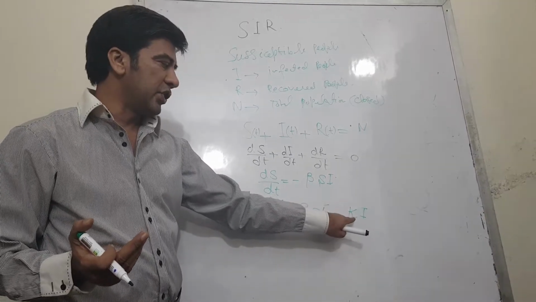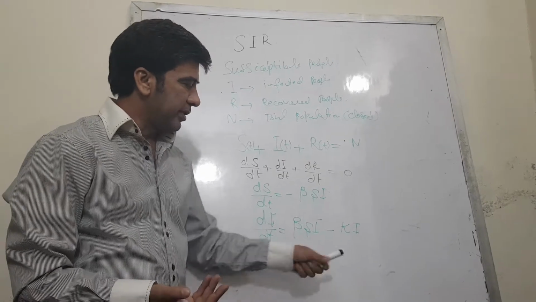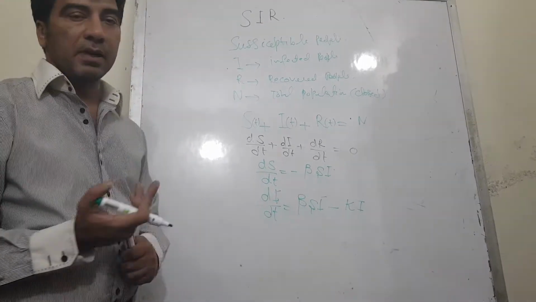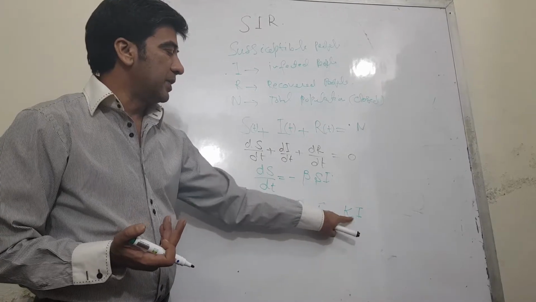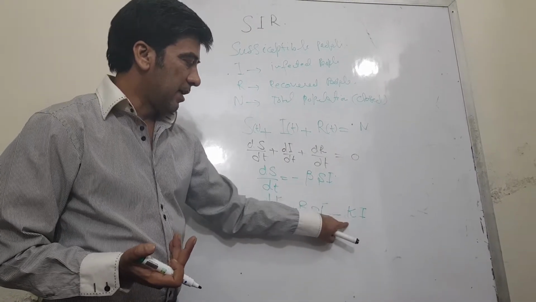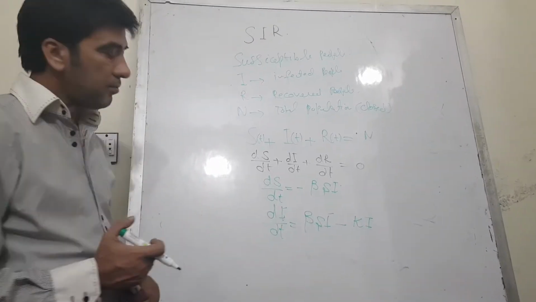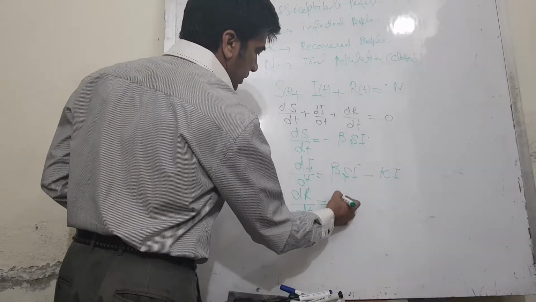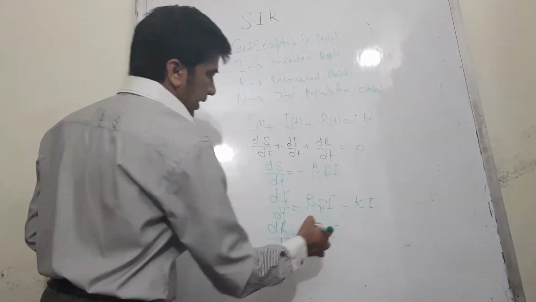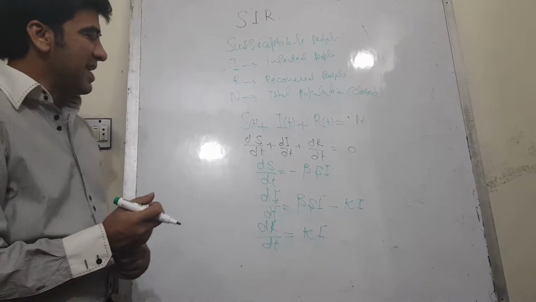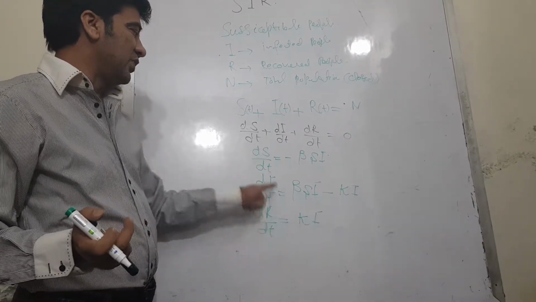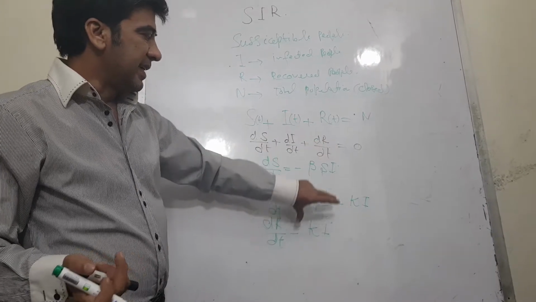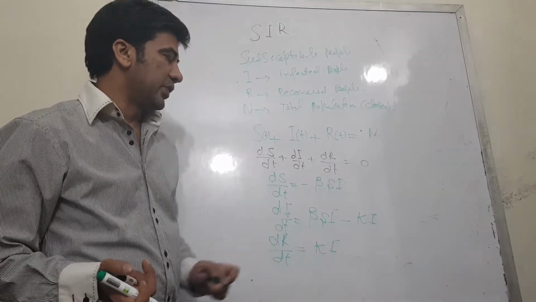It varies, again, from region to region, and up to this point there are almost 7 days in Pakistan in which an infected patient becomes clear from his sickness, and dR/dt is equal to k times I. You see, if you plug in these values of dS/dt, dI/dt, and dR/dt on the right-hand side in this equation, your equation becomes equal to 0.